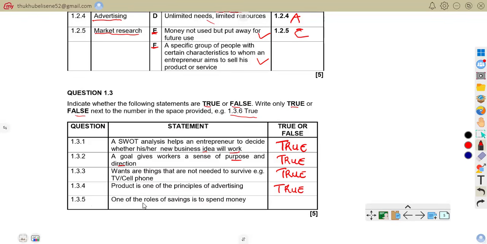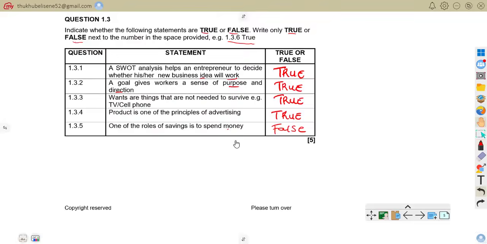1.3.5, one of the rules of saving is to spend money. That is false. To save doesn't mean to spend money. So now let us move on to other questions.